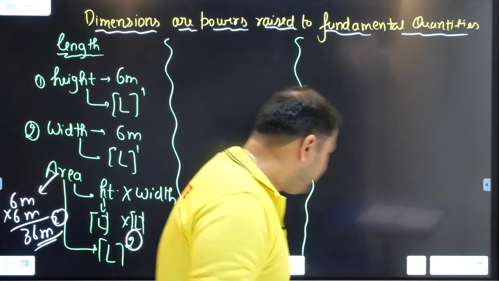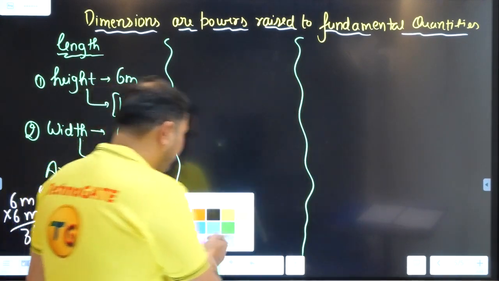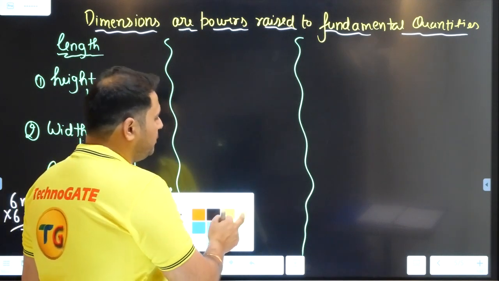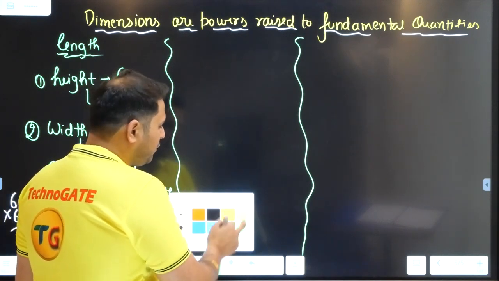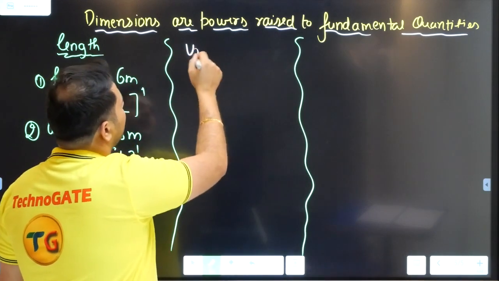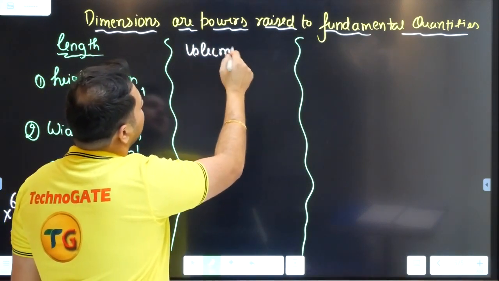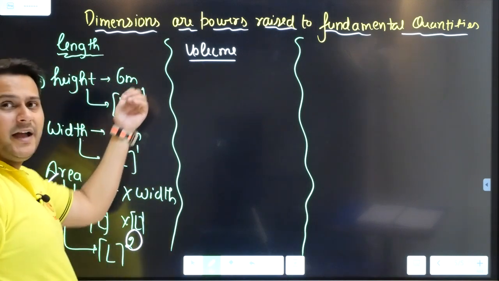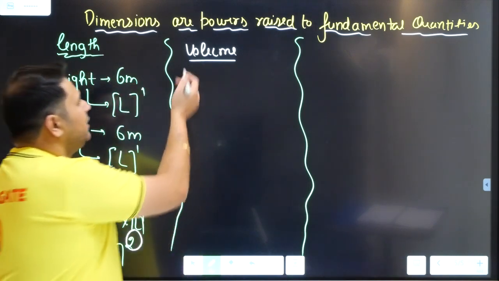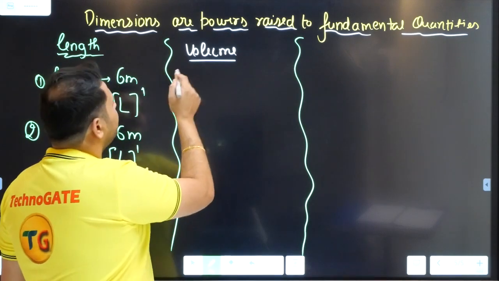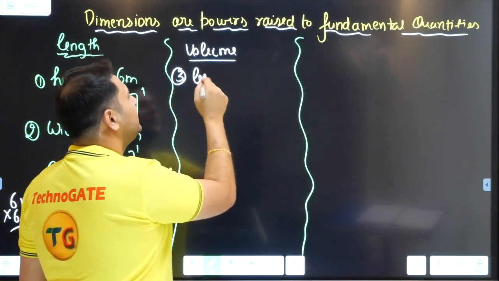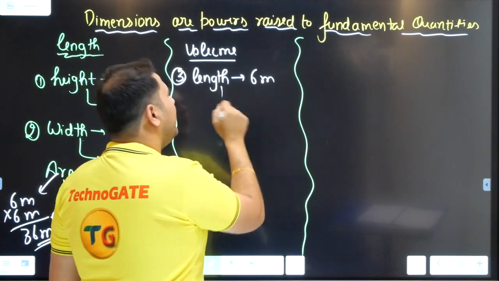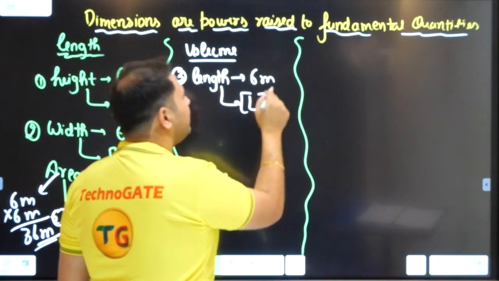Let me give you another example, and this example is volume. Now when I say volume, you already have height, you already have width. Let me write again the third parameter. The length is given by another 6 meter, and this is again L to the power 1.